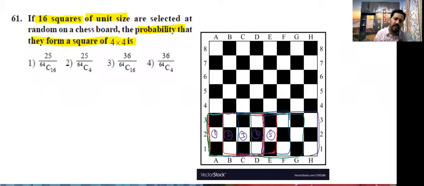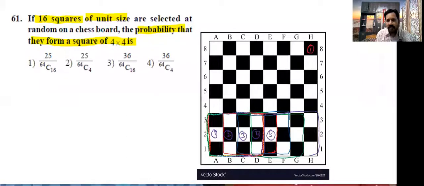In the same way, count vertically also. You will get 1, 2, 3, 4, 5. 5 not possible. So here my counting is missed. This is 1, 2, 3, 4. So starting onwards, here onwards I am writing 1.